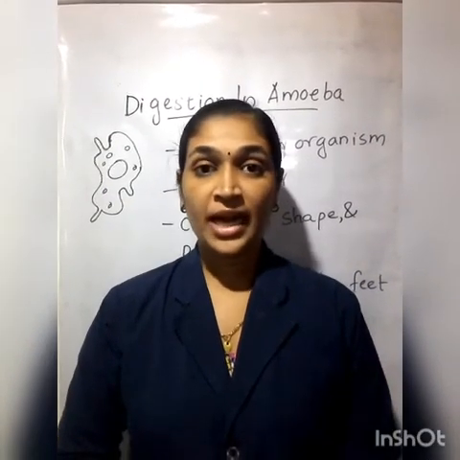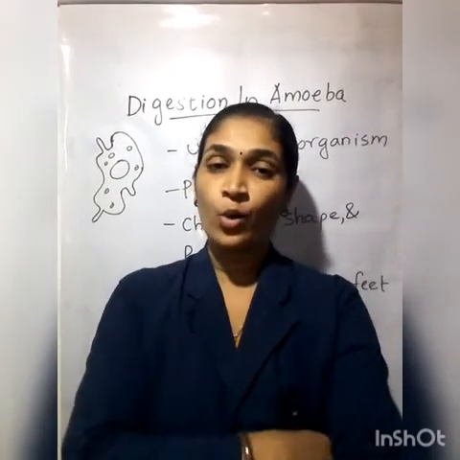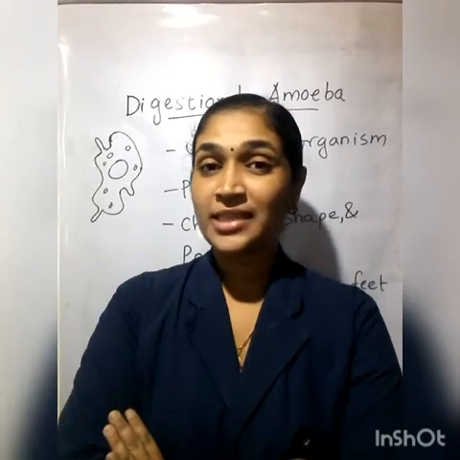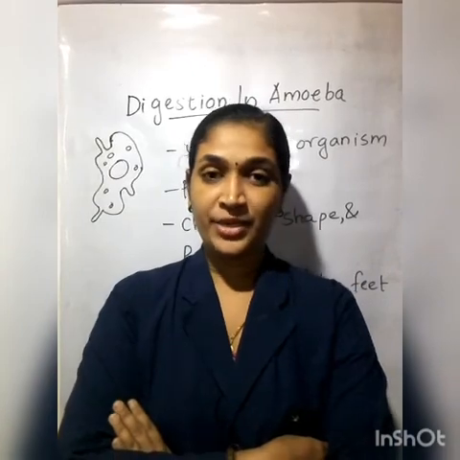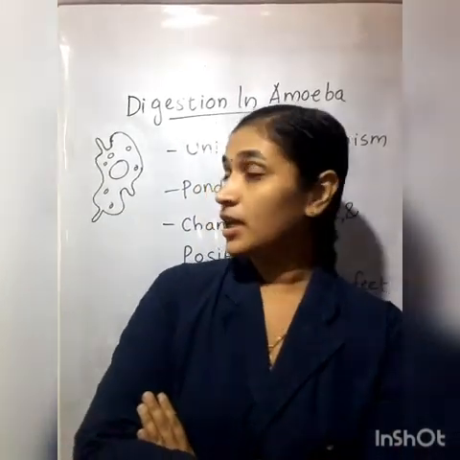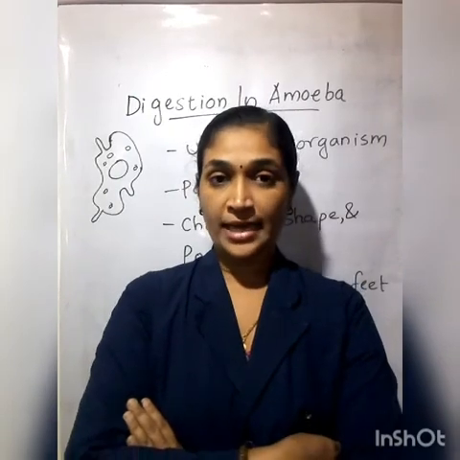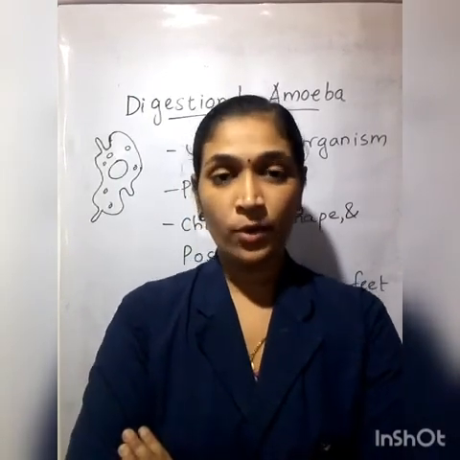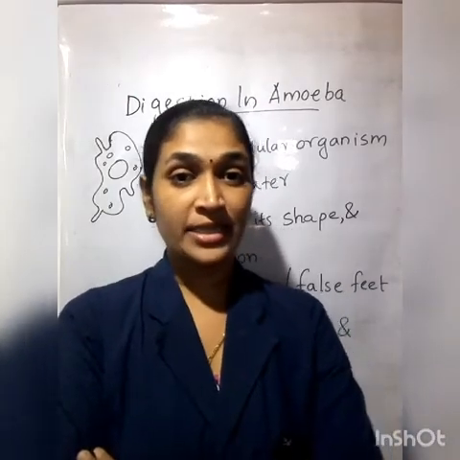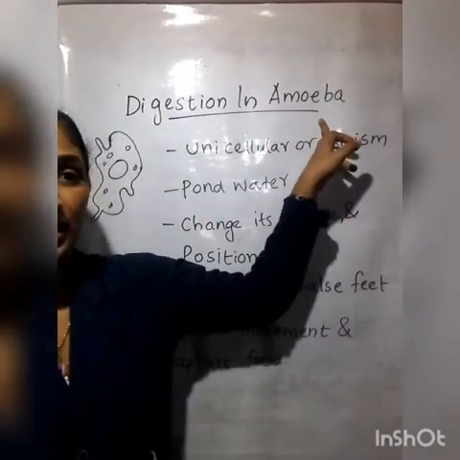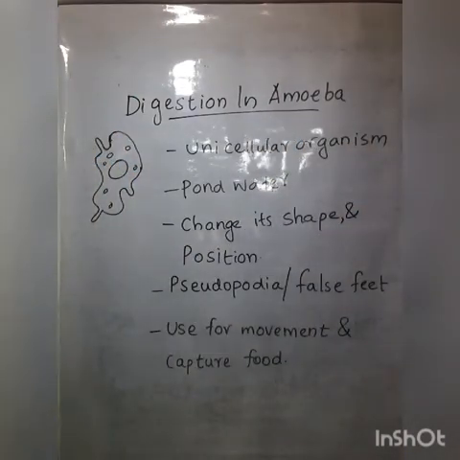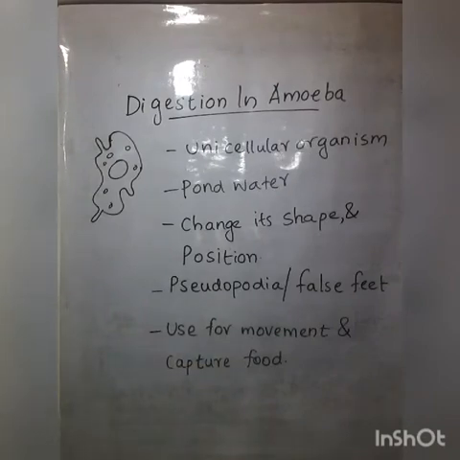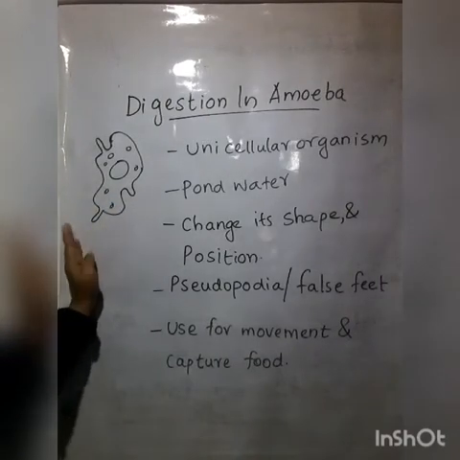Next, we are moving to digestion in a unicellular organism. Do you remember what a unicellular and multicellular organism is? We discussed that in our first chapter. Here we are discussing a unicellular organism named amoeba. Now we are going to study the process of feeding and digestion in amoeba. First of all, let us have a look at what an amoeba is.